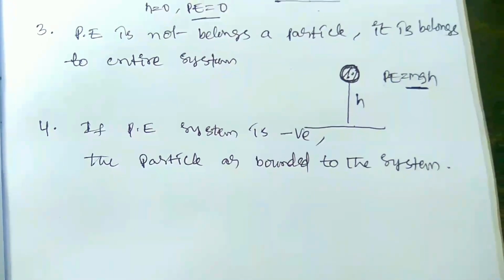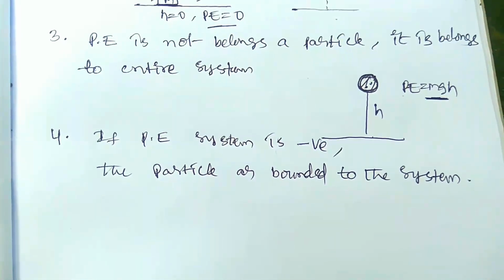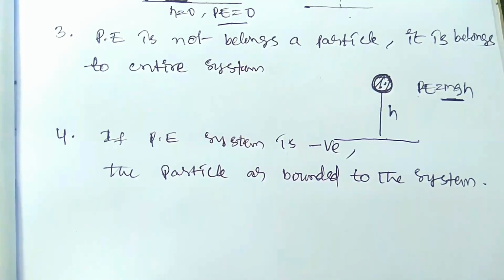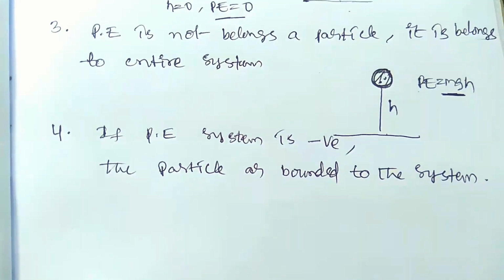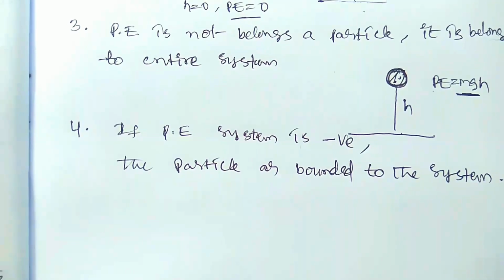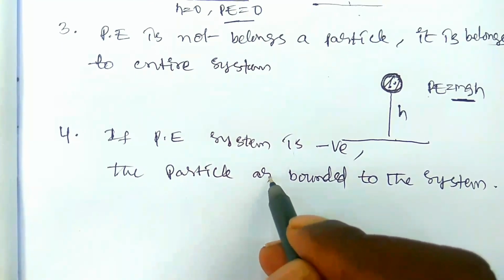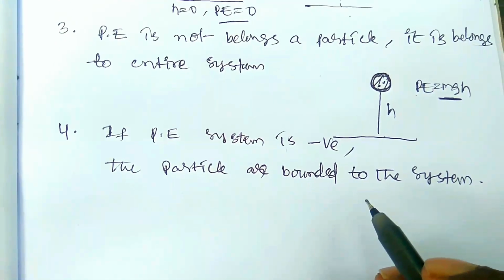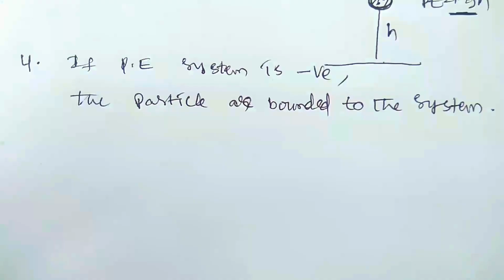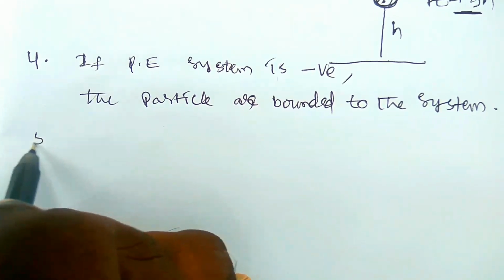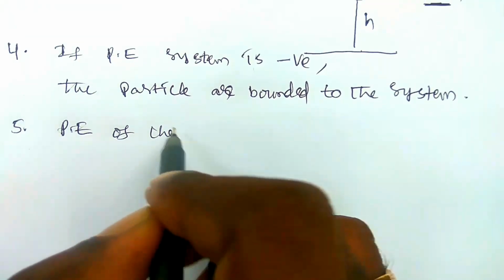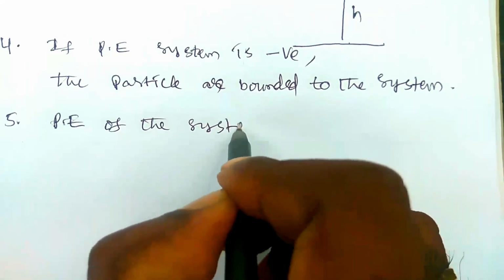If there is no separation between the particles and the system, then they are bounded to each other. So if the potential energy of the system is negative, it means all the particles are bounded to each other in the system. That is the meaning.